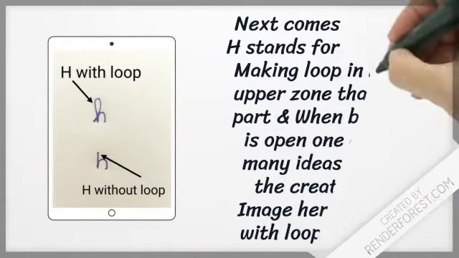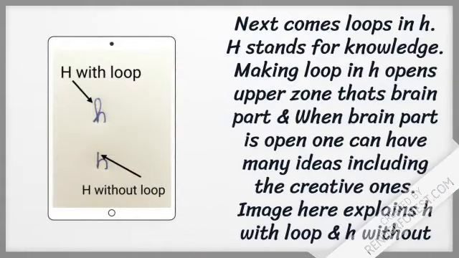Next comes the loop in H. H stands for knowledge, and making a loop in H opens the upper zone, that's the brain part. And when the brain part opens up, the writer can have lots of ideas, including creative ones. The image here explains H with a loop and H without a loop.